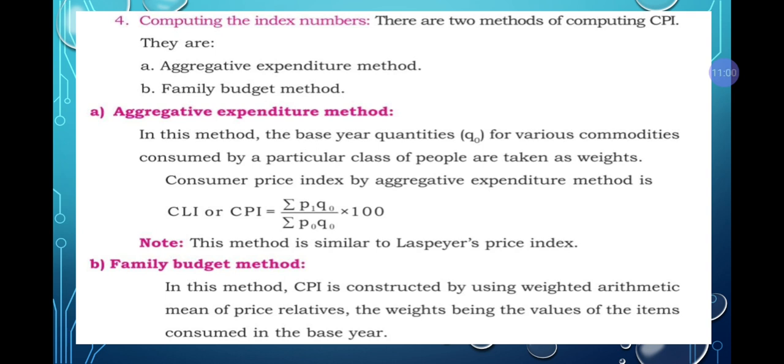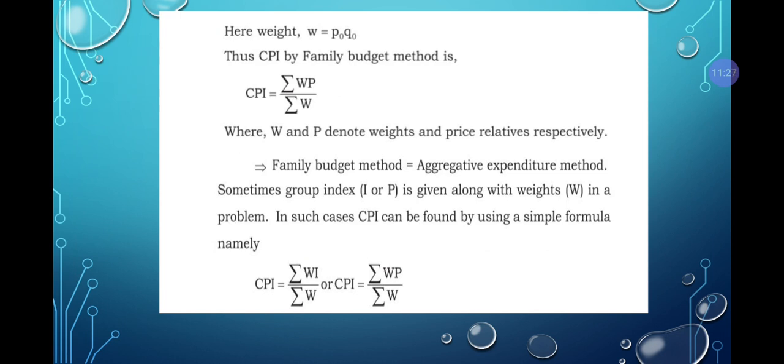Next, moving on to the family budget method. In this method, CPI, that is consumer price index, is constructed by using the weighted arithmetic mean of price relatives, the weight being the value of the items consumed in the base year. So what is the weight we will be having here? There are three formulas shown on the board very clearly. Here W is P0 Q0, just ignore that one.